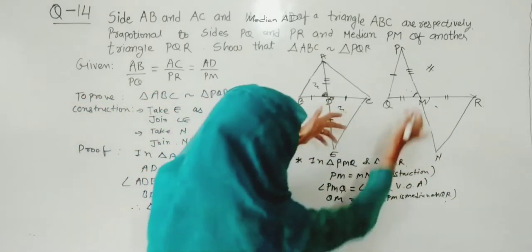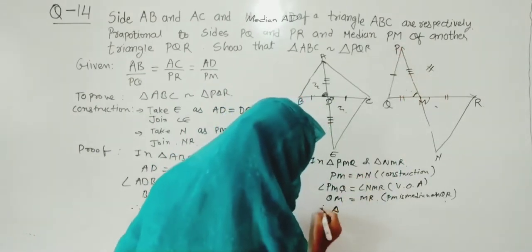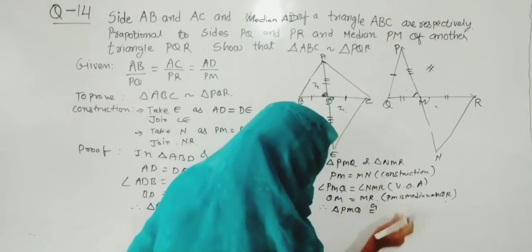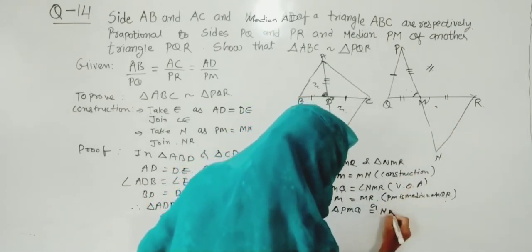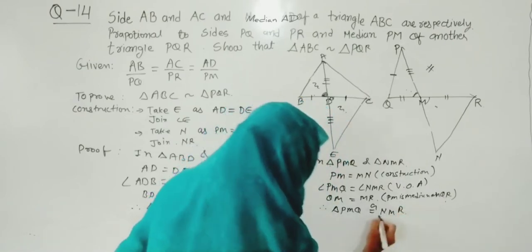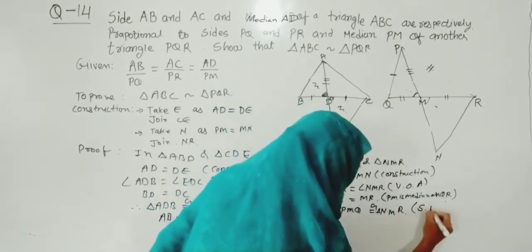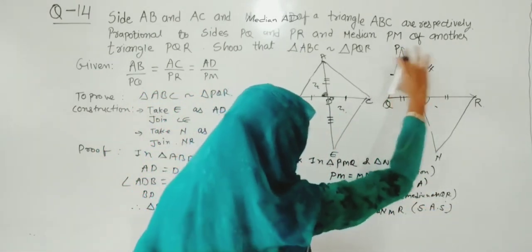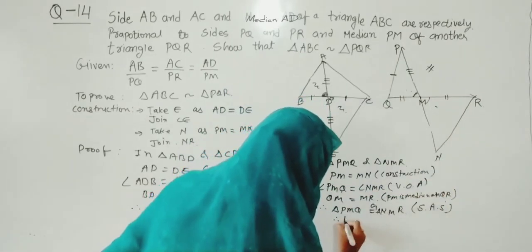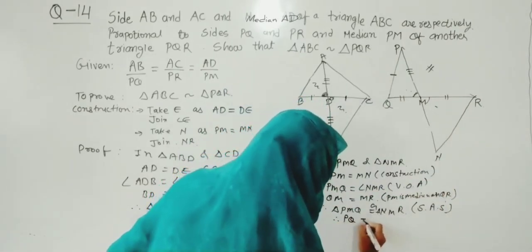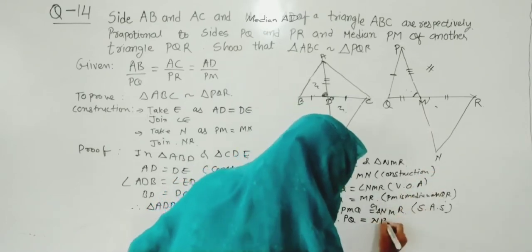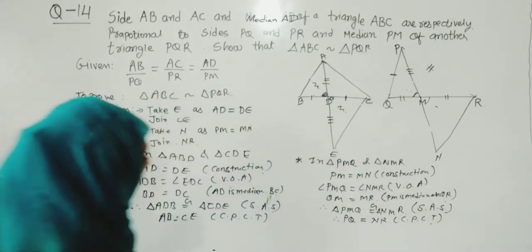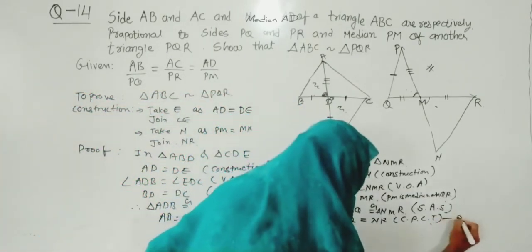So from that, what have we proved? Therefore we have proved triangle PMQ is congruent to which triangle? That is triangle NMR, and by which criterion? By side angle side we have used this. Now from CPCT we will write that this PQ and this NR are the same. So here I will mention that PQ is exactly equal to NR, and in bracket I will write by CPCT. So from CPCT we have used this, so I will name it as 1 and this one as 2.